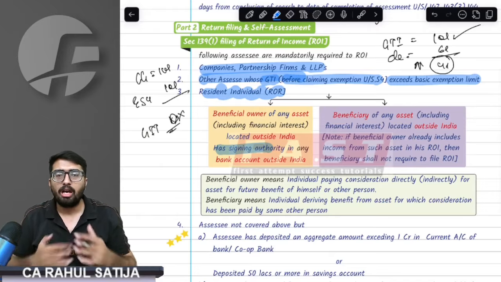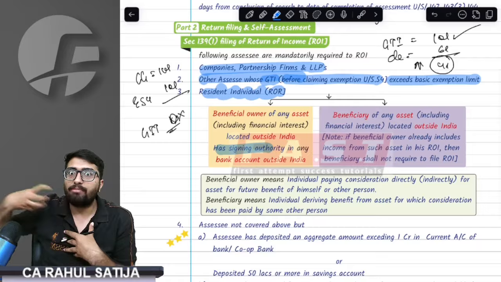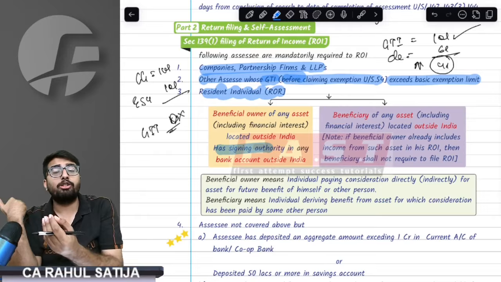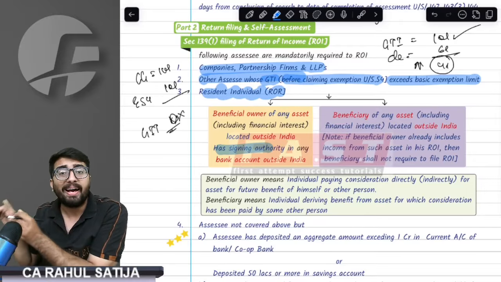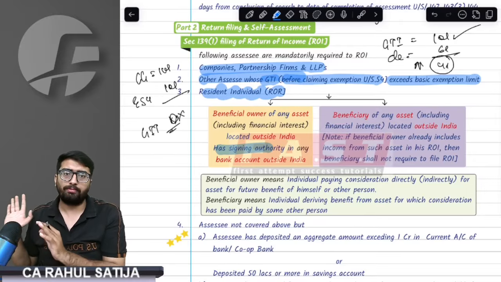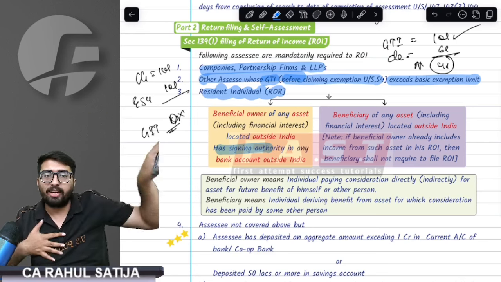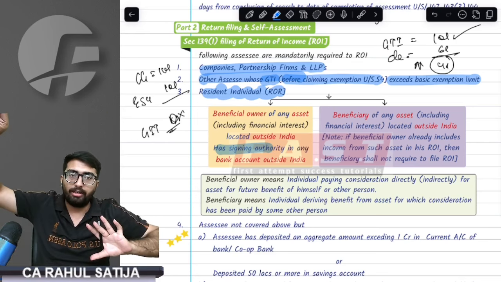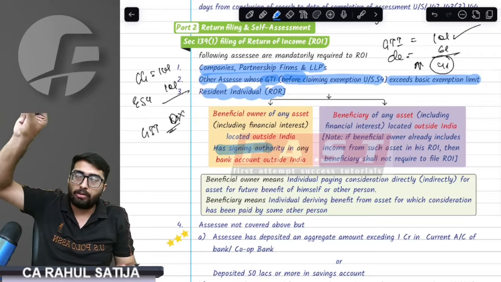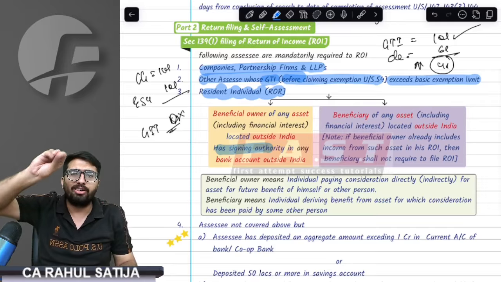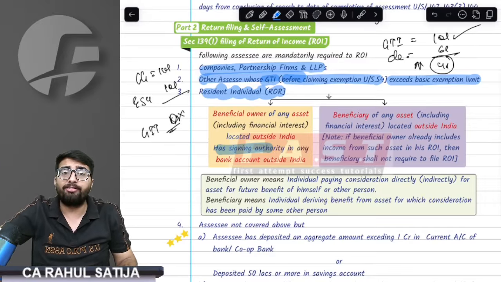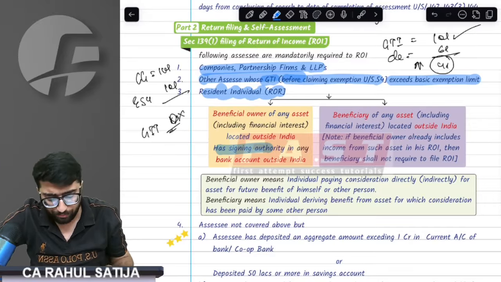Now, who is the beneficial owner? For example, if I buy the assets, then I am the beneficial owner. But if I buy it for somebody else, I would still be the beneficial owner, and the person for whom I am buying shall be the beneficiary. My father bought property for me, so father is the beneficial owner, I am the beneficiary. The provision says if I have any bank account in a foreign country, any immovable property abroad, or any financial interest like shares, for example a share in a firm, I have to file the return mandatorily.